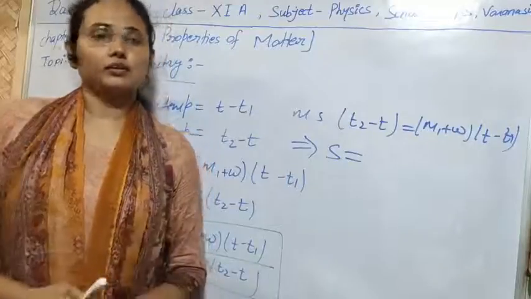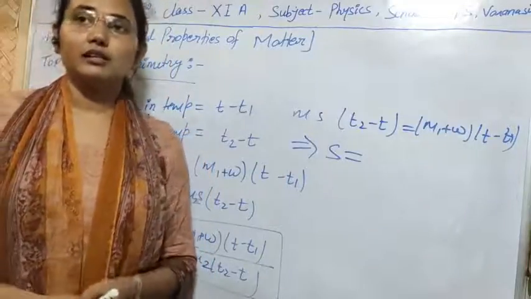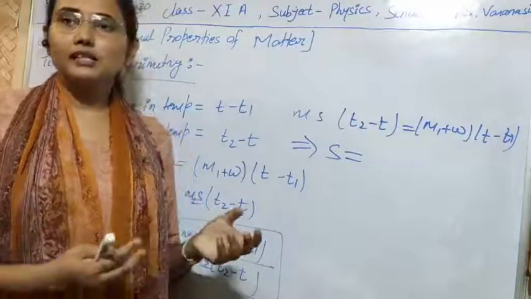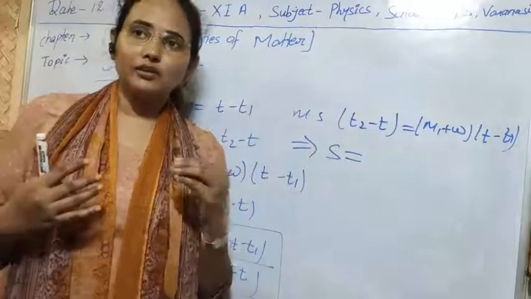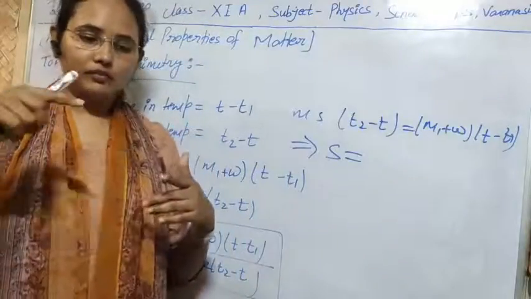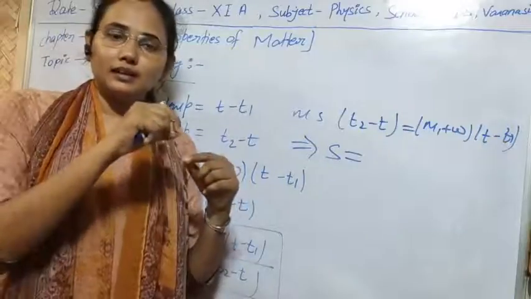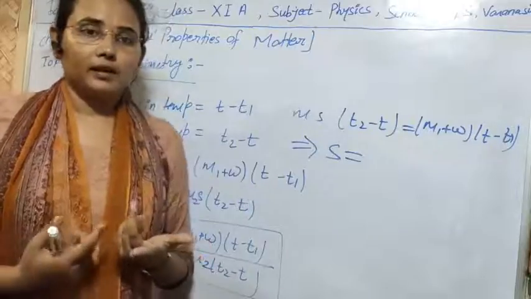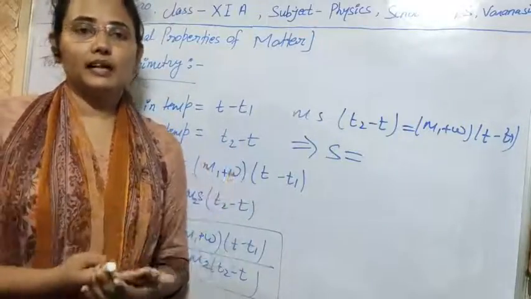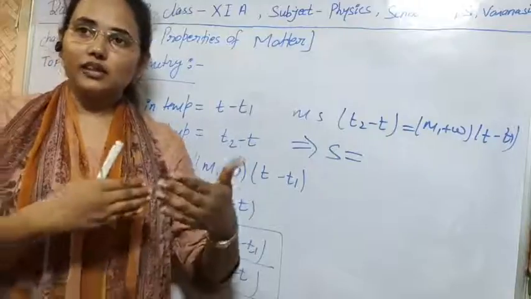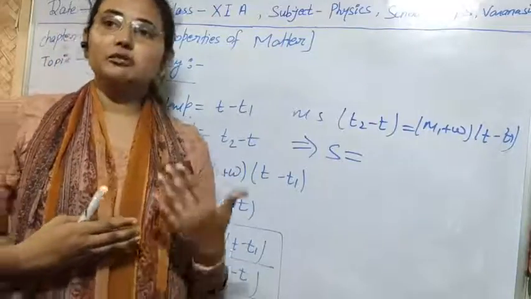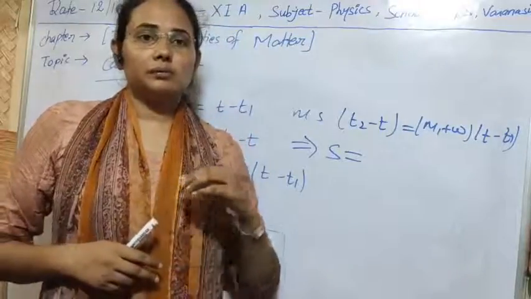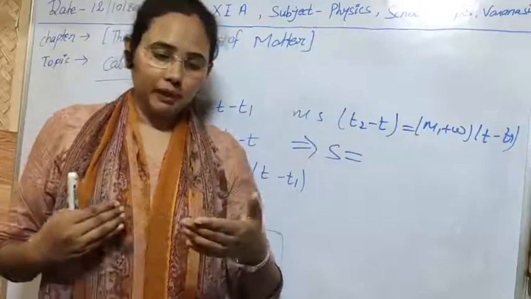If this is clear to you, now let's see the next concept, which is thermal conduction and thermal conductivity. I told you thermal conduction, what is that? If there is transfer of heat energy taking place, we can say that there is conduction of heat. If there is conduction, then definitely the substance must have some conductivity which lets heat pass easily.